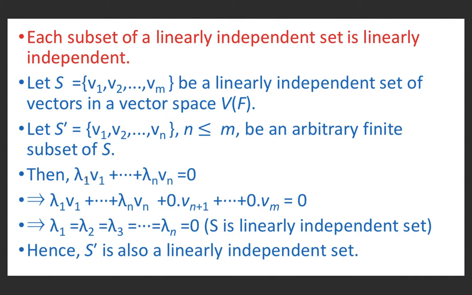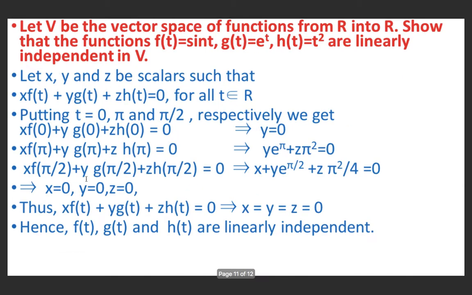Therefore, lambda 1 v1 plus ... plus lambda n vn equal to 0 implies that lambda 1 v1 plus ... plus lambda n vn plus 0 into vn plus 1 plus ... plus 0 into vm equal to 0. And this implies lambda 1 equal to lambda 2 equal to lambda 3 equal to ... equal to lambda n equal to 0, because S is a linearly independent set. Hence, S dash is also linearly independent.